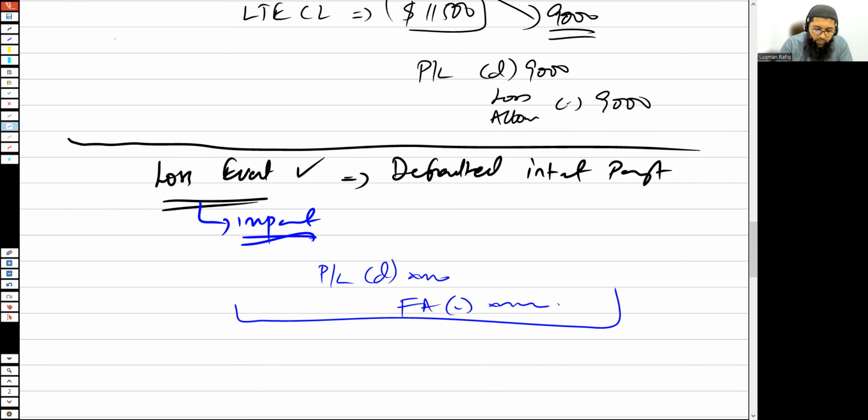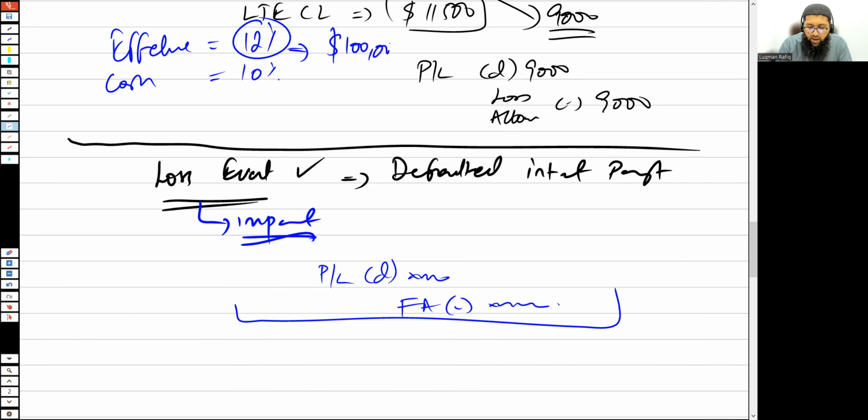But the difference that's going to arise is that normally you have a normal effective interest rate. Let's say you've got an effective interest rate of 12% and a cash interest rate of 10%. This effective interest rate is applicable on the par value when the financial asset has not been impaired.